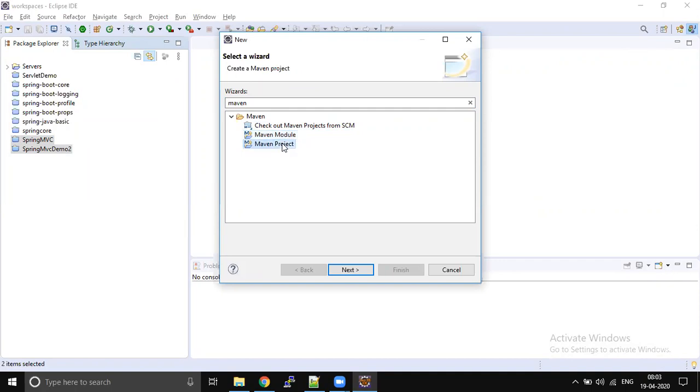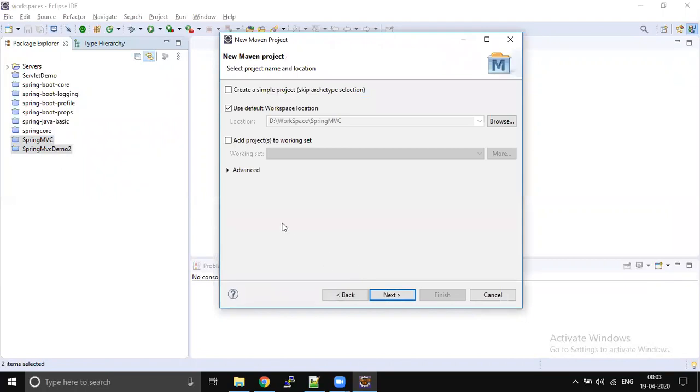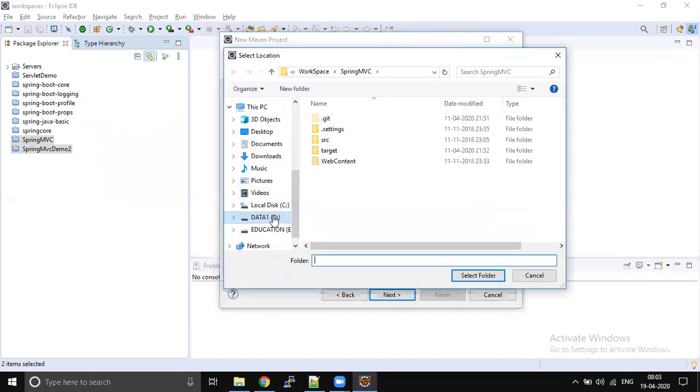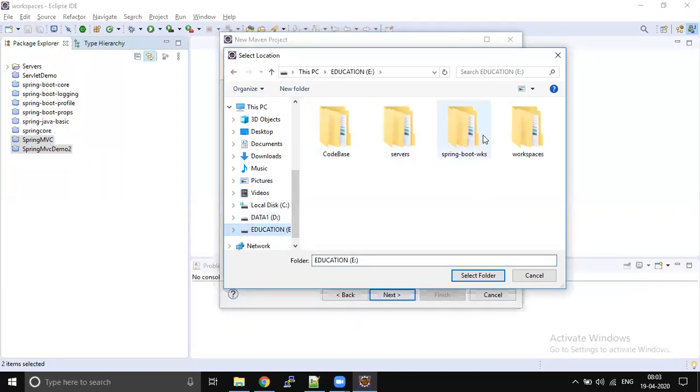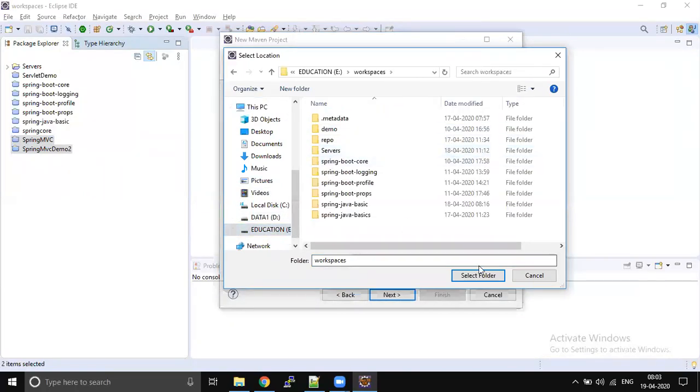For now, select Maven project and click Next. Where do you want to create your Maven project? If I don't specify any path location, it will create it in our default workspace location. I want to create this in my E drive workspaces.